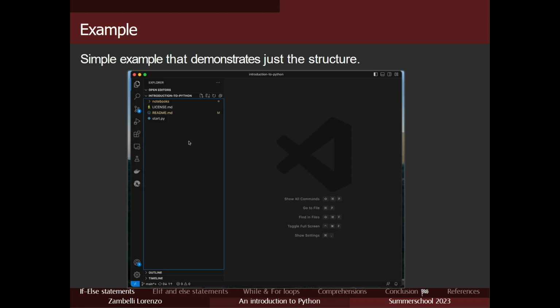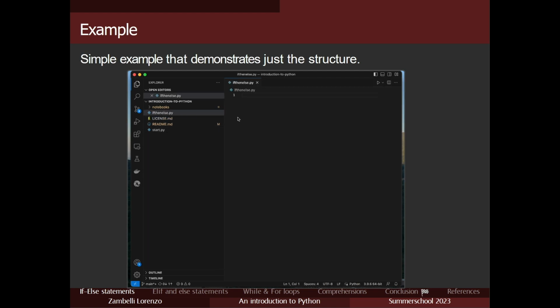I've created a folder. Then let's create our script file, if_then_else.py. Let's write our examples. Let's say, if statement check.